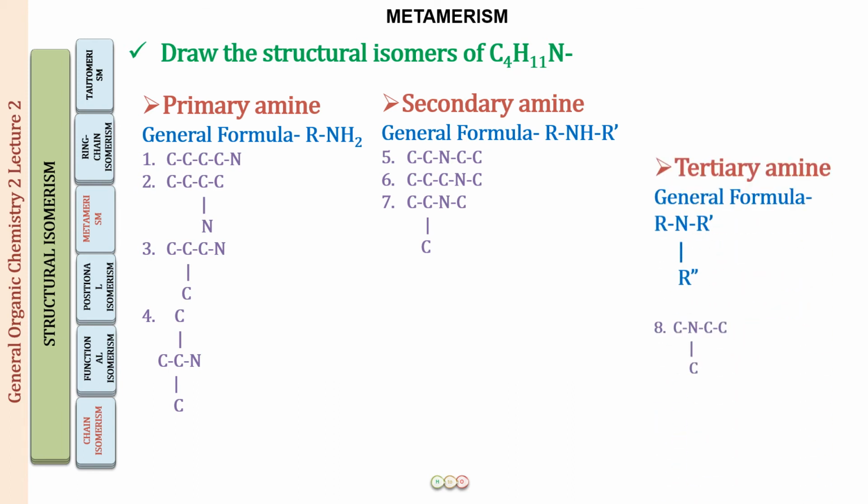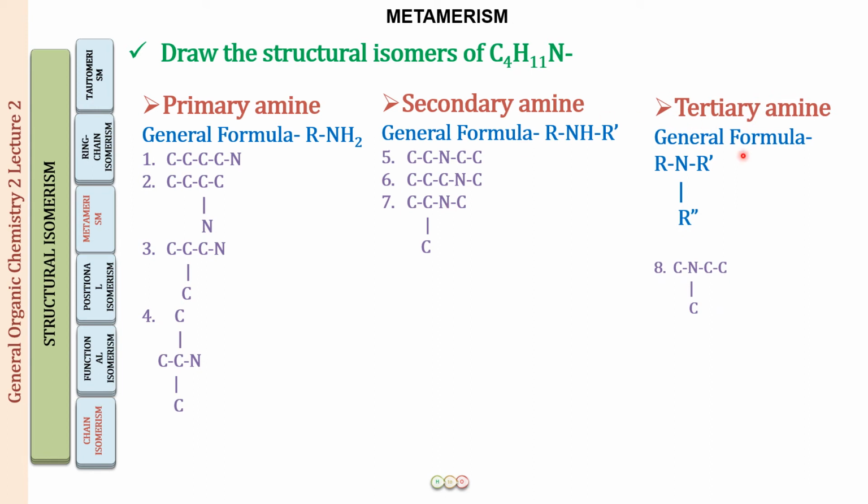So these are the 3 structures possible for the secondary amine, just like we did for the ethers. And next we have the tertiary amine. Here we again have a nitrogen, and on its 3 sides we have different alkyl groups, or they can be the same alkyl groups. For a 4 carbon amine, you can draw a carbon on one side, a carbon on another side, and the remaining two carbons on the third side. So this is the only possible structure we can have, 1, 1 and 2. There is no other possibility.